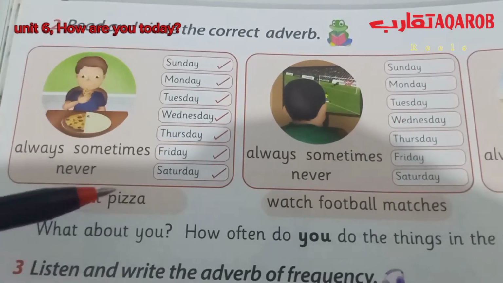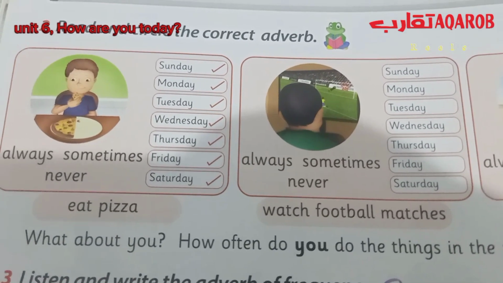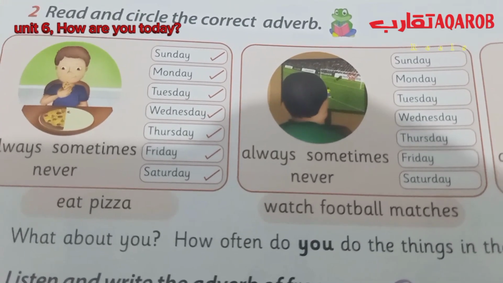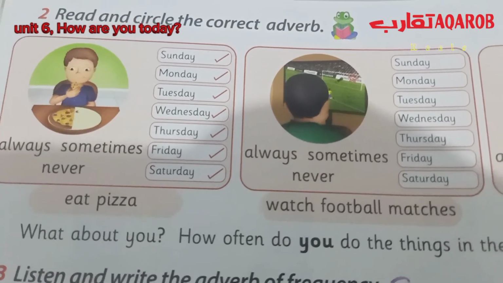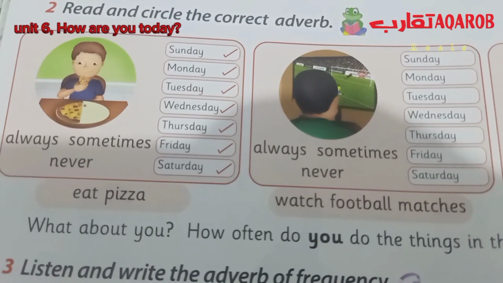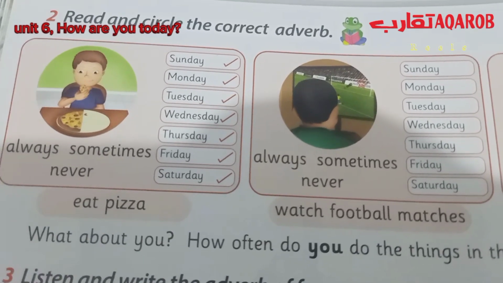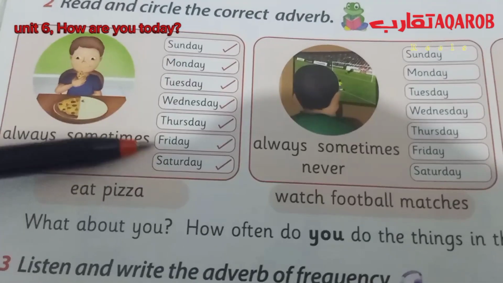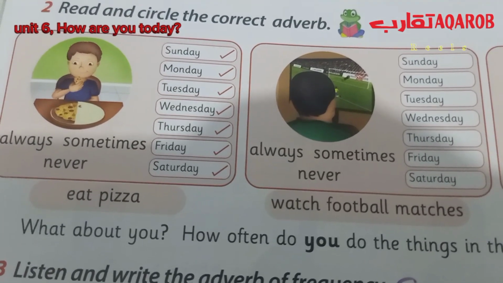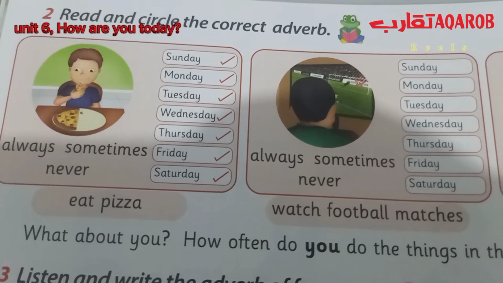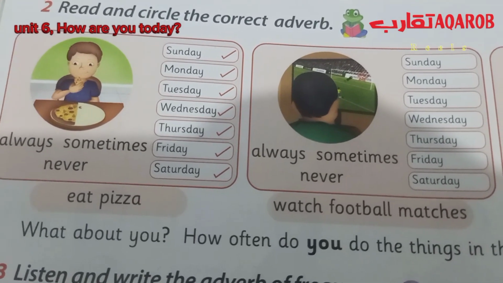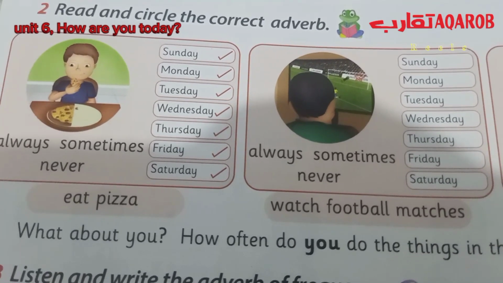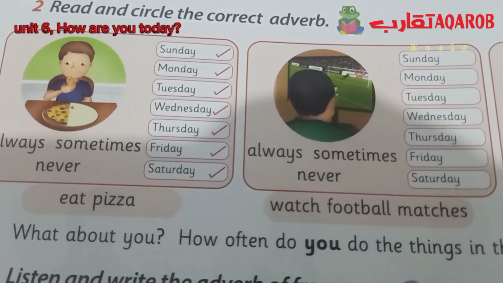Here we have eat pizza. How often does he eat pizza? So I ask about the adverb of frequency by how often. So he eats pizza on Sunday, on Monday, on Tuesday, Wednesday, Thursday, Friday, and Saturday. So what will I say? He always eats pizza, or he sometimes eats pizza, or he never eats pizza. Yes, he always eats pizza.